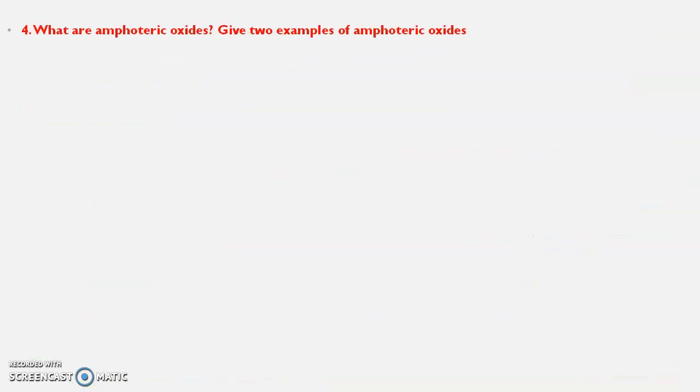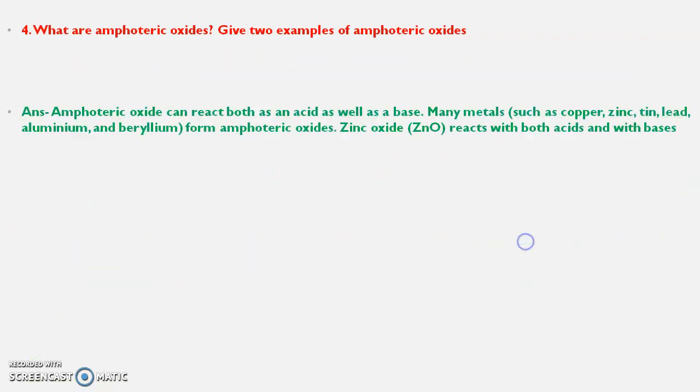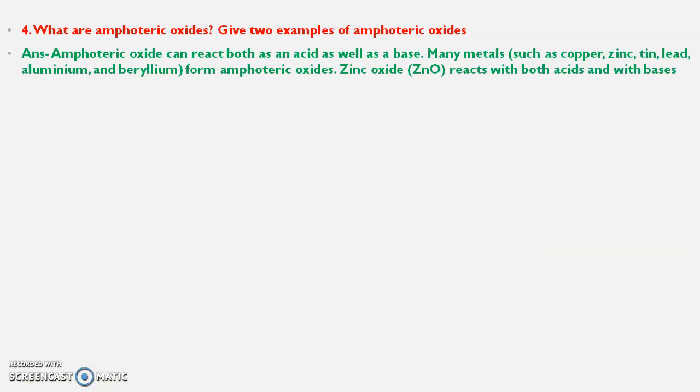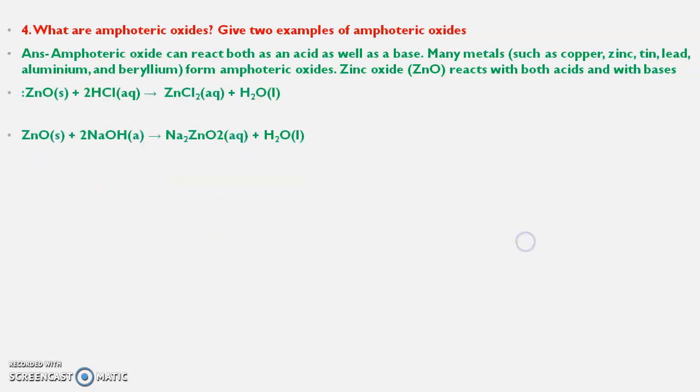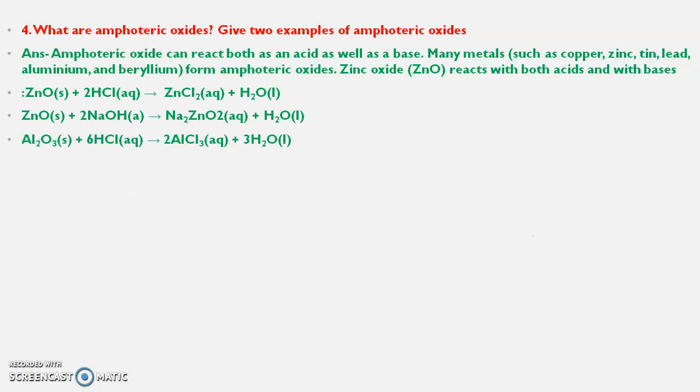Next is, what are amphoteric oxides? Give 2 examples of amphoteric oxides. Amphoteric oxides can react both as an acid as well as a base. Many metals such as copper, zinc, tin, lead, aluminium and beryllium form amphoteric oxides. Zinc oxide, you can take, reacts with both acids and bases. So this is the reaction of zinc oxide. Another example, you have to give 2 examples. You can give aluminium oxide as an example and write the reaction because these are very important ones.